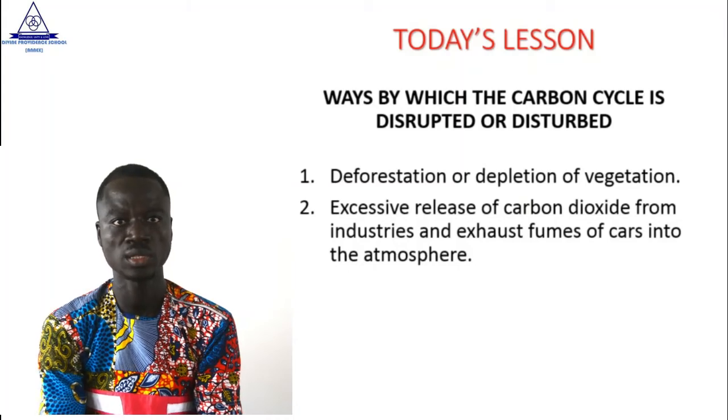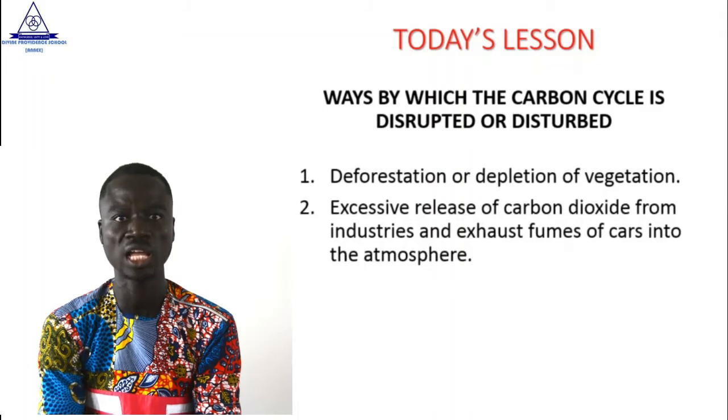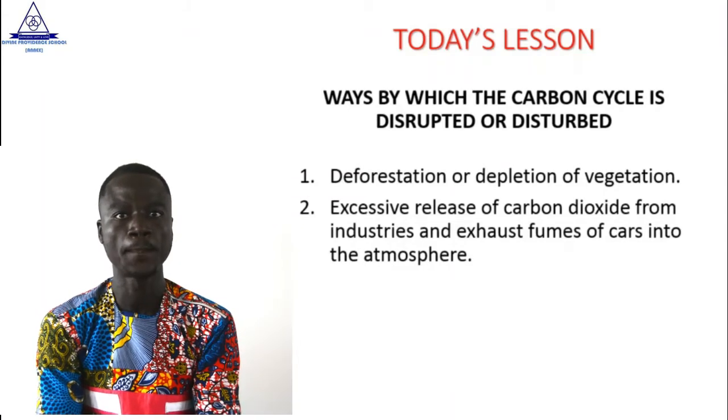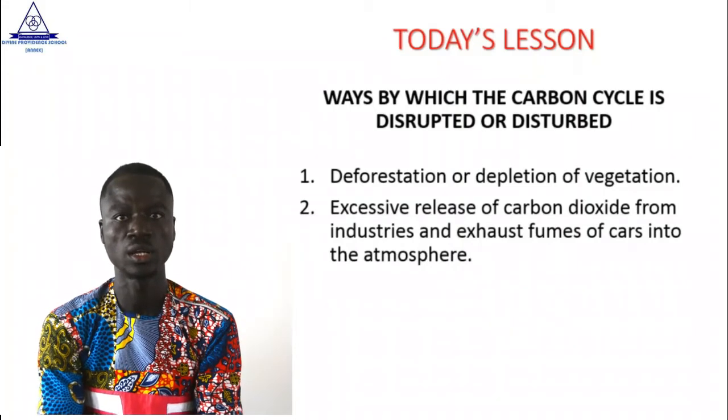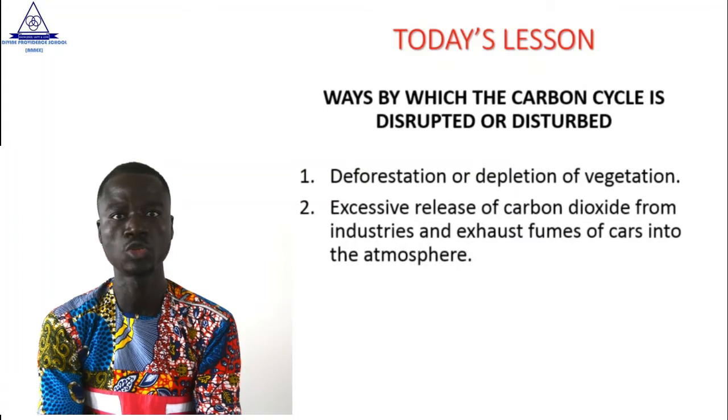The second point, we are talking about excessive release of carbon dioxide from industries and exhaust fumes of cars into the atmosphere. Whenever this happens, that is when the industries or the factories, during their production or manufacturing, always use fire in their industry.